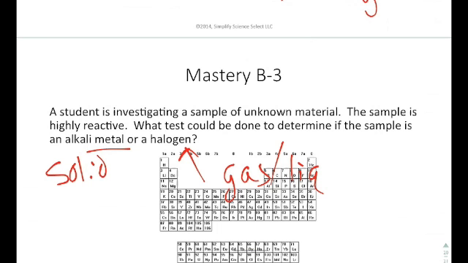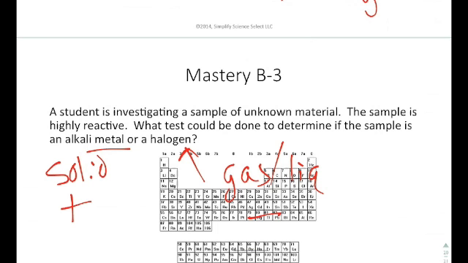If it's a higher temperature that's actually melted the alkali metal or the halogen, and you can't tell if it's a gas or liquid, the next thing you could do is run it through and see, is it positively or negatively charged. Alkali metals tend to be positively charged. Okay, these halogens tend to be negatively charged. That's another test that you could do. So there's lots of options that you have.